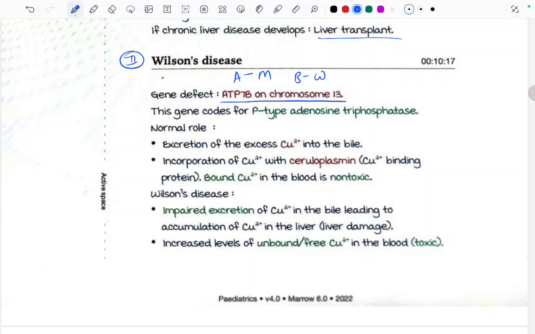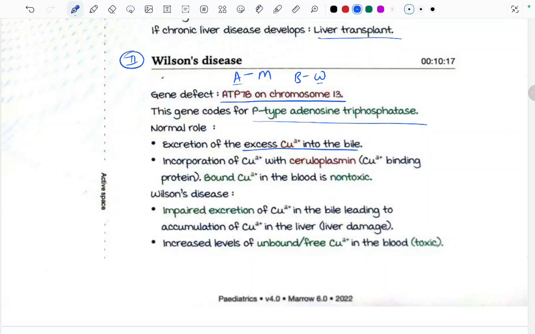Just remember by alphabetical order. M comes first, so ATP7A gene. W comes later, so ATP7B gene. This gene codes for the P-type adenosine triphosphatase. What is the normal role of this P-type adenosine triphosphatase? It is the excretion of excess copper into the bile.